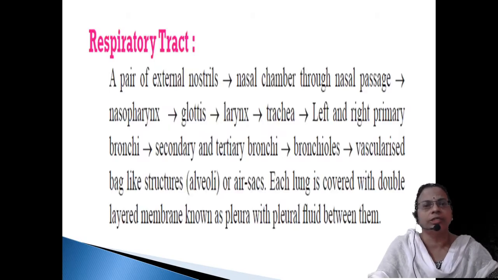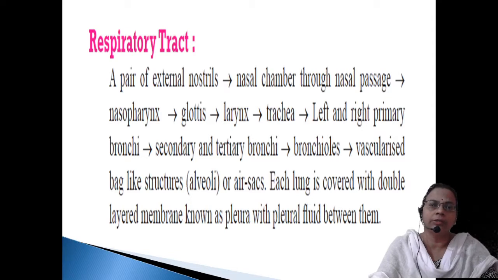Now we'll move on to the respiratory tract. The respiratory tract starts with a pair of openings, called nostrils. They are guarded by minute hair and lined by a mucous membrane. The hair will filter the air, and the mucous membrane is highly vascular, with a mucus coating. The mucal discharge contains an antibacterial enzyme called lysozyme. Lysozyme can kill pathogens or any microbes entering through the air.